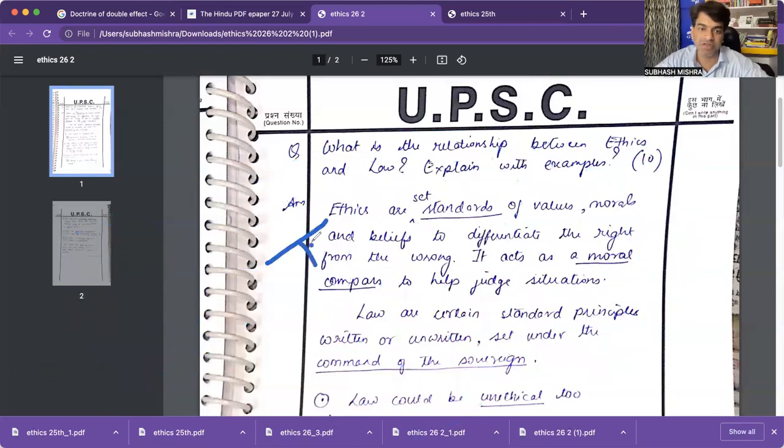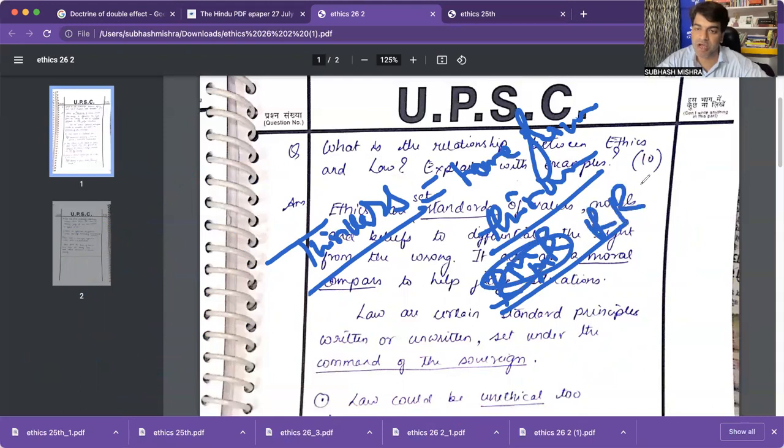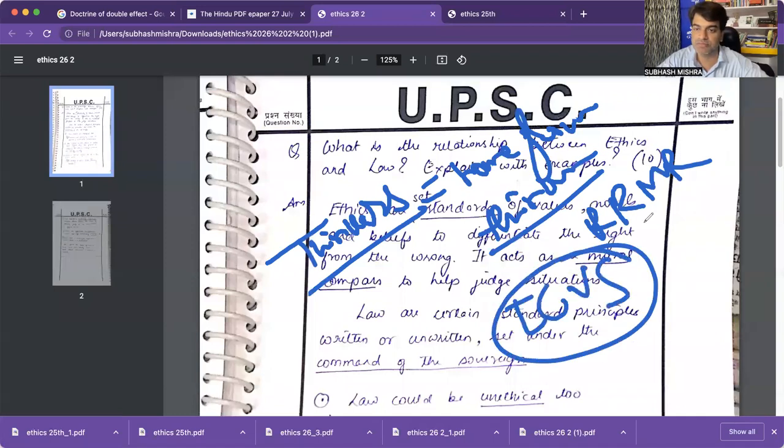And from the thinkers' perspective, there are homegrown thinkers, like Raja Ram Mohan Roy. What more? We will be talking about Ishwar Chandra Vidyasagar.